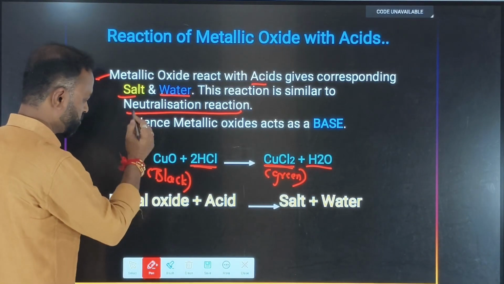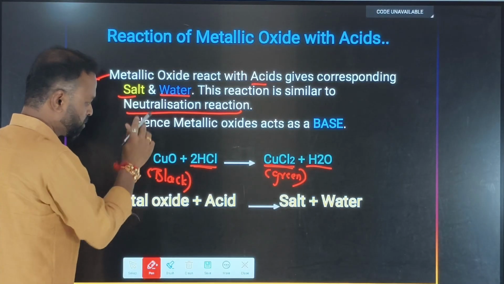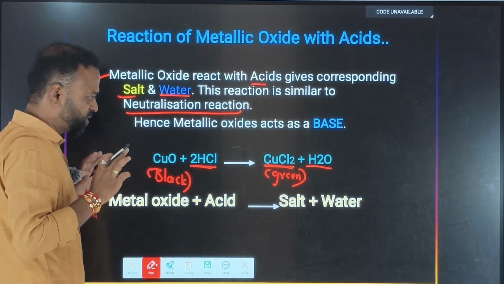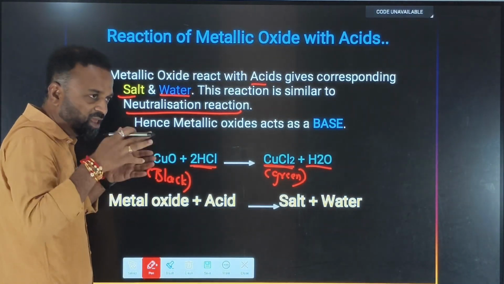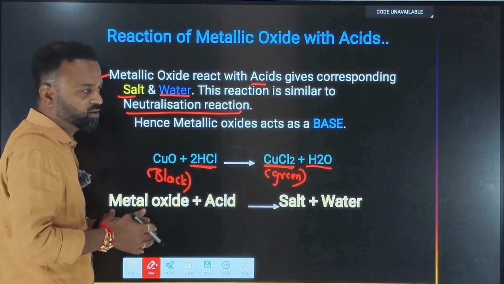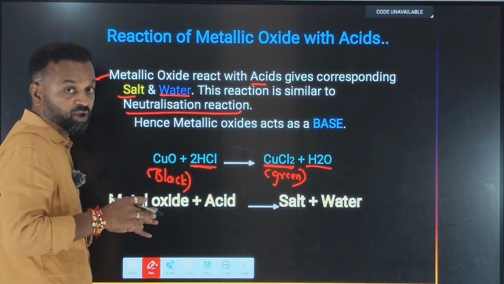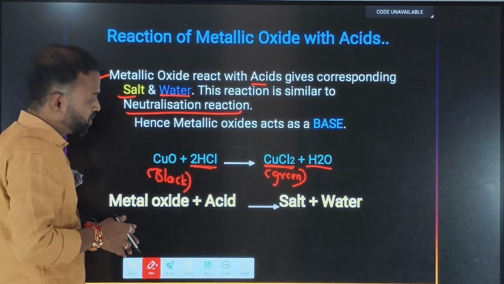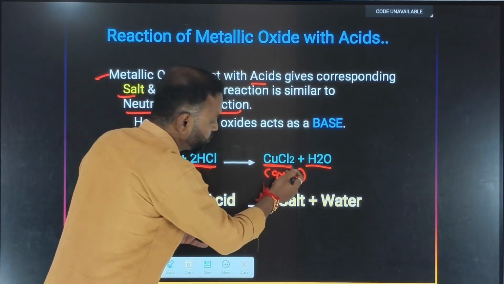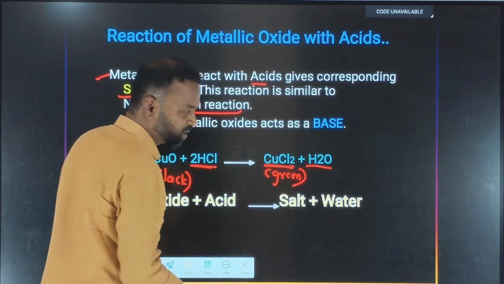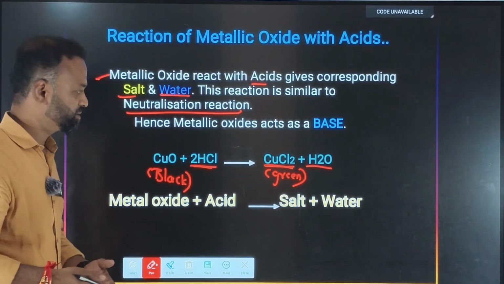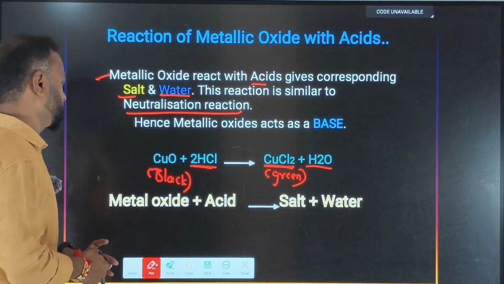Now, so many examples are there. Don't restrict yourself to only one example which is given in the textbook. You cannot learn that way. Try your own examples. See whether their respective salt and water are coming or not. Now don't ask me, sir, how CuCl2 came, why not CuCl3, because of the balance Cu2+ and Cl-, which you already studied in the first chapter or last year.